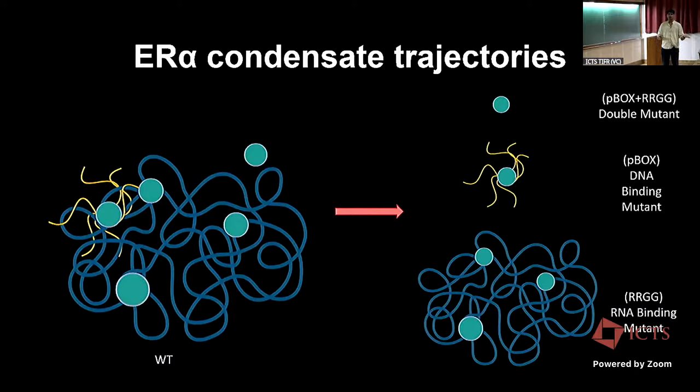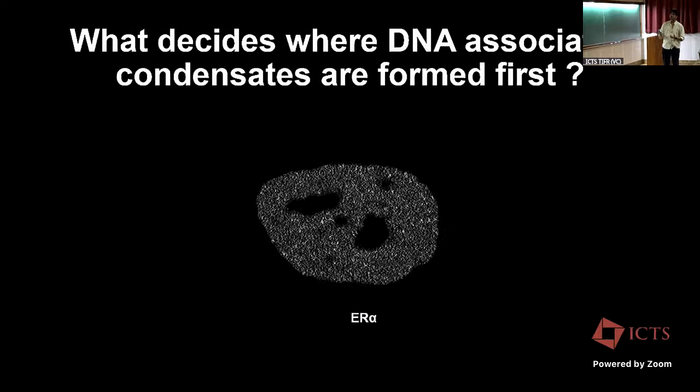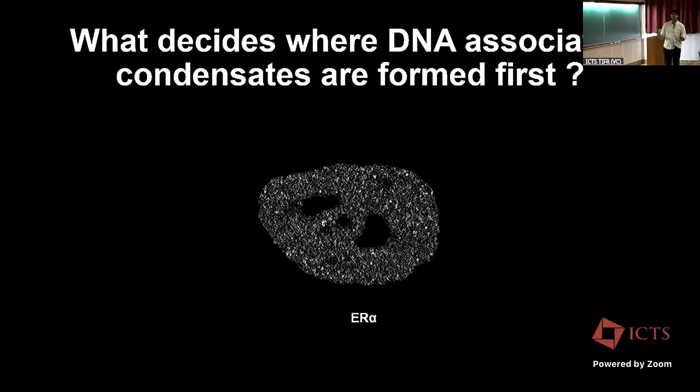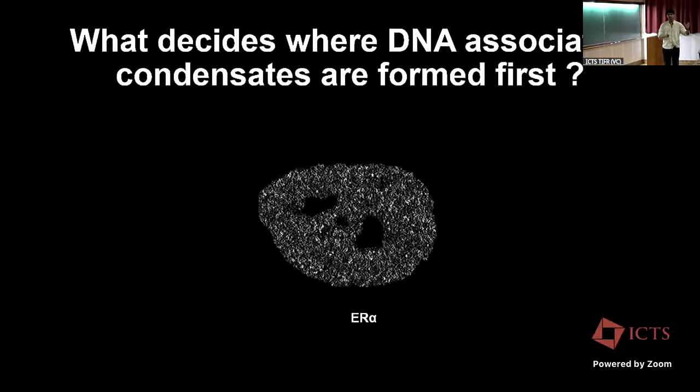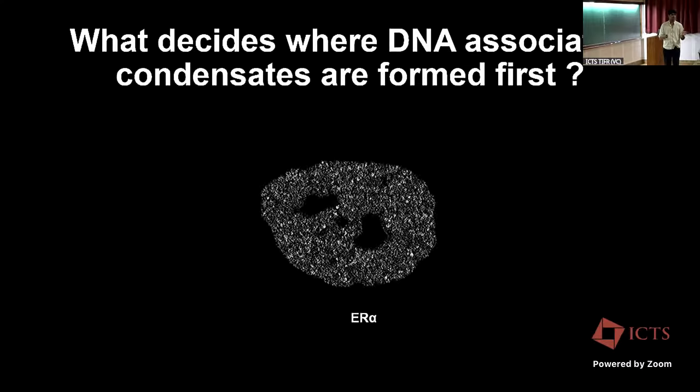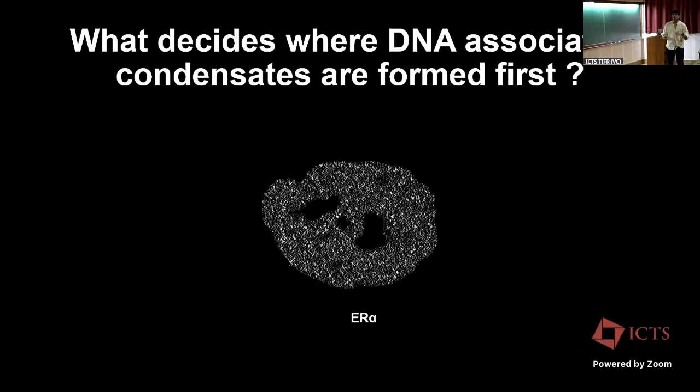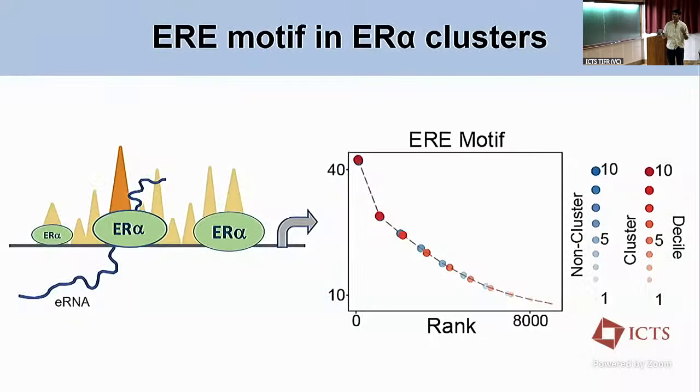So now I would try to reiterate the question: what decides the DNA-associated condensates that are formed first? Because we want to see where exactly in the genome and what exactly determines these factors. So we went back to genomics. ER alpha is a transcription factor, so the first thing that comes to mind is wherever there is a better motif. This transcription factor would bind to a given motif, so wherever there would be a better motif, those should be the regions that ideally bind ER alpha more.